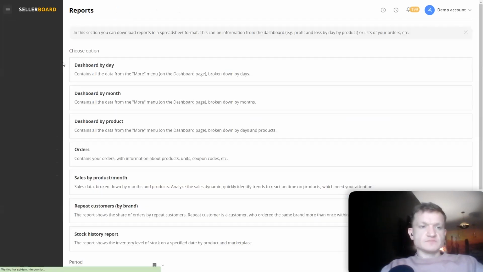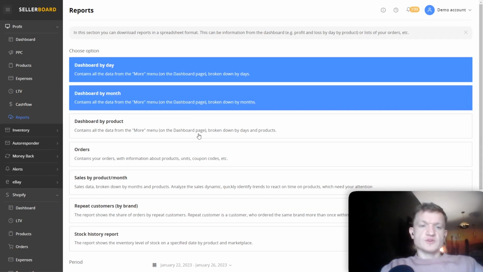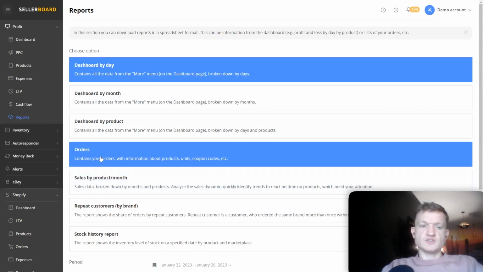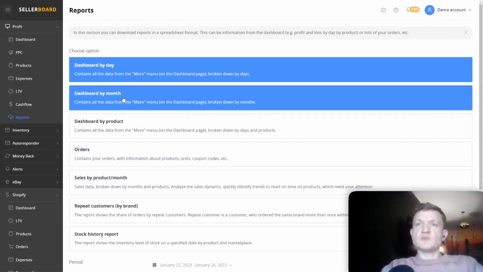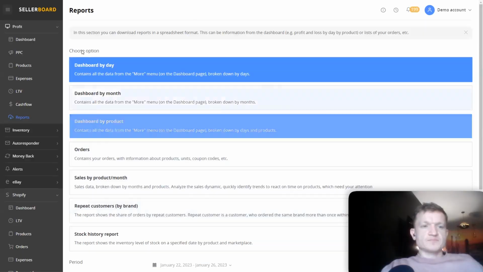One last but not least important feature are the reports, because a lot of the times you need to share the information about your data with your colleagues, with your team members. So you can always do that using reports and just choose whether you want them downloaded and generated by orders, by sales, or just the general dashboard information for a period. You can always do that, and exchange info. Yes. So I think that without going into too much detail about the features, this is pretty much it.